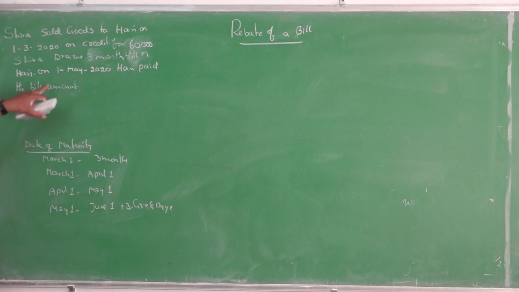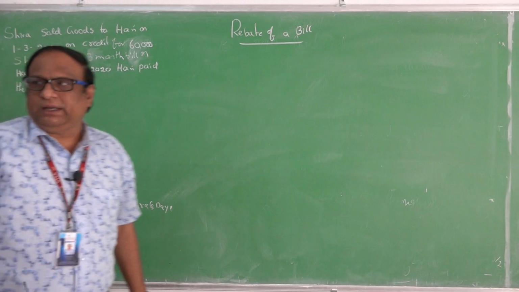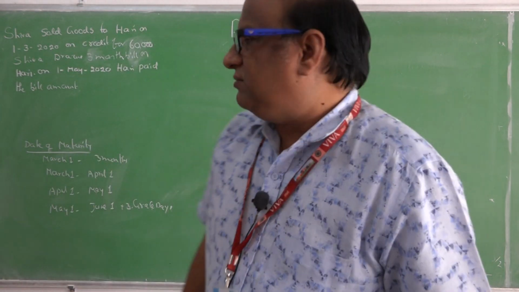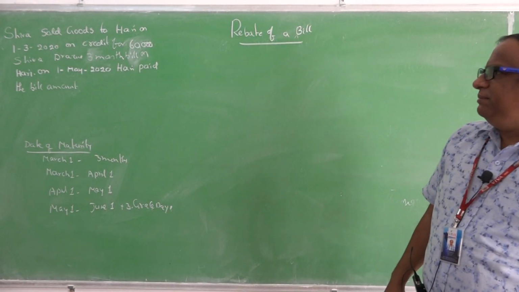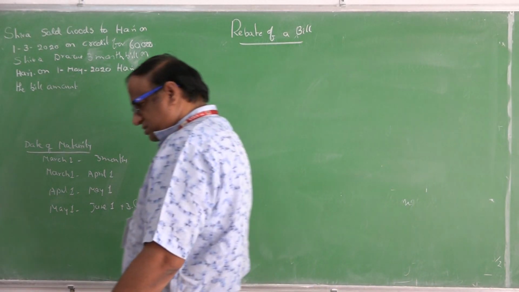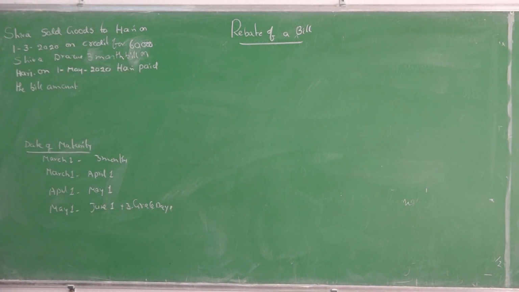Then he paid on 1st May, so he paid 1 month before. Actually Hari has to pay on June 4th, but irrespective of June 4th, Hari paid the bill amount on 1st May. So, what happened in this case? The amount is preponed.